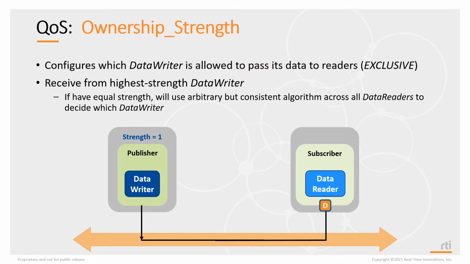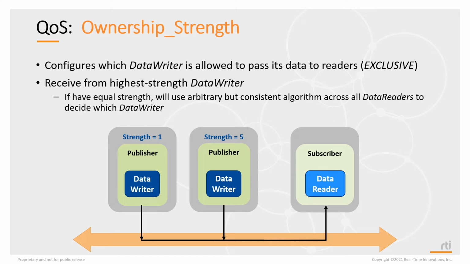So here's an example. I have a single data writer, its strength is 1. If you have a single data writer, then of course you'll receive data from that data writer. And don't forget, ownership right now is set to exclusive. But if we start another data writer and its ownership strength is higher, let's say 5, then the data reader will receive data from that data writer. If the data writer has lower strength, any strength less than 5, the data reader will reject that data. As in, you're not even going to see it in your application. DDS will reject it for you.